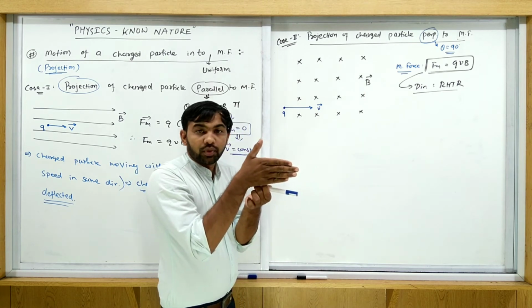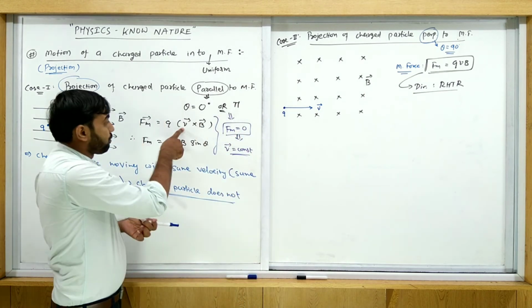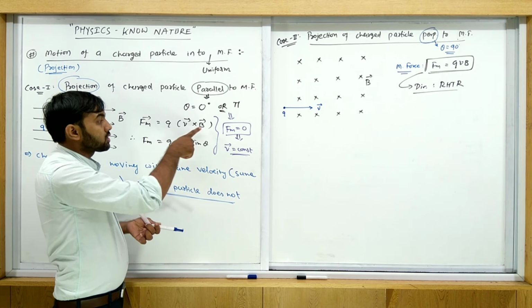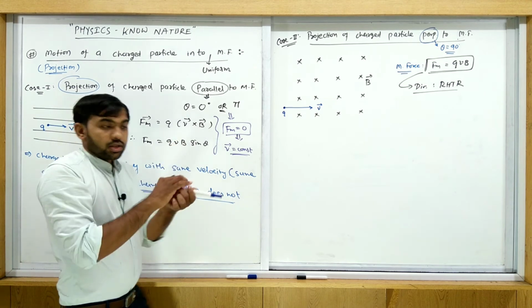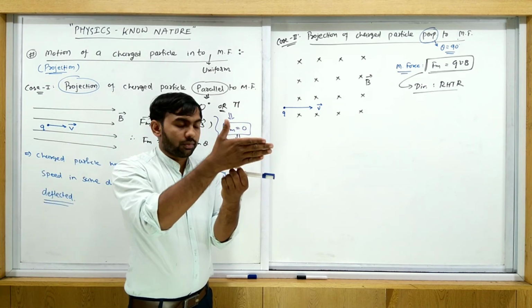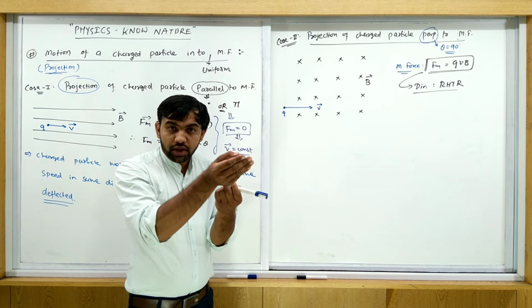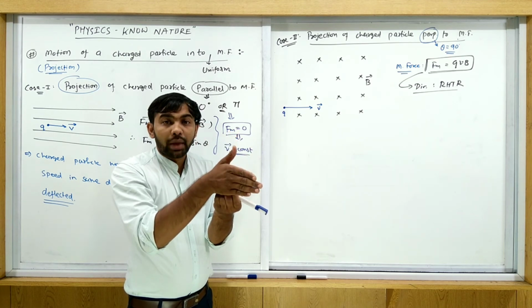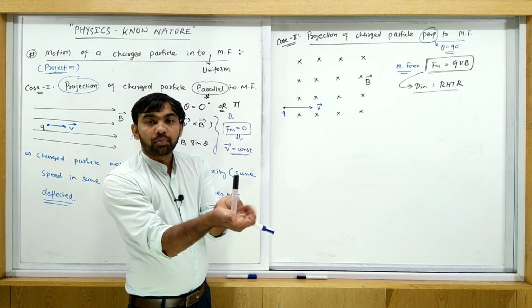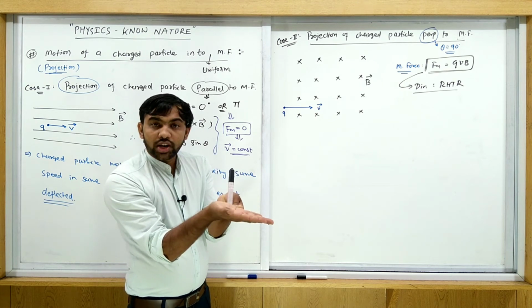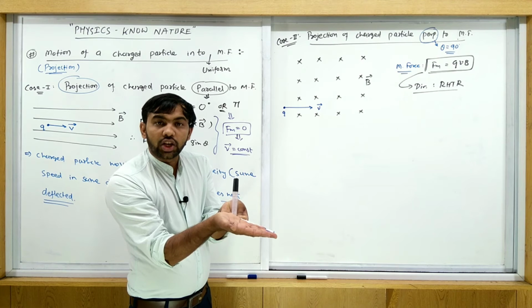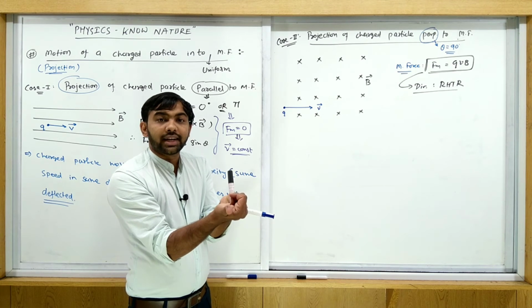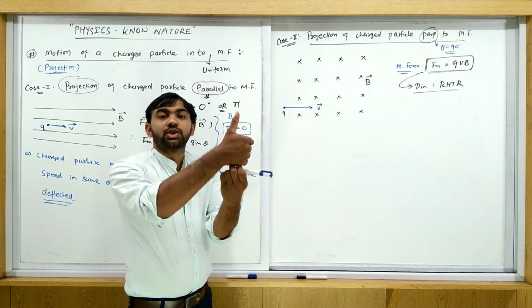V cross B. Parallel to the velocity, curl your fingers towards the second, which is B, the magnetic field. So arrange your right hand parallel to the velocity, curl your fingers towards the magnetic field. The thumb is the direction of force.